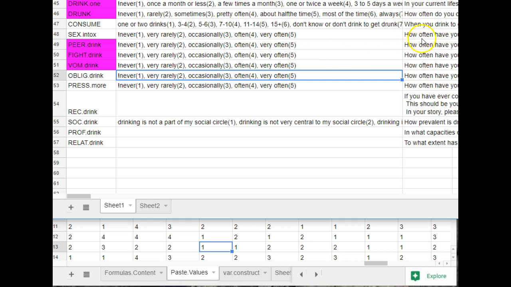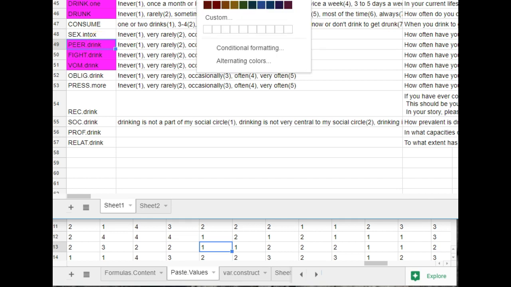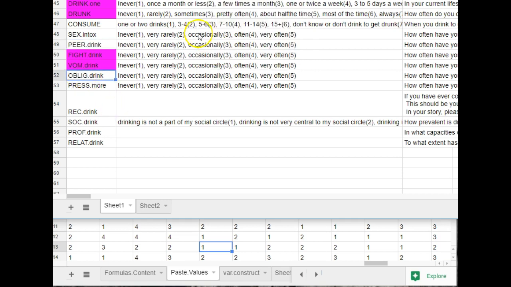Anyways, I did not use all of these questions related to drinking and outcomes that might happen. The first one, having regrettable sex while intoxicated, isn't just a function of drinking, it's also a function of relationships, so I thought that might not be as closely related to these other three. We do not want this one. This peer drinking one is about other people's behavior towards you. We want this obligation one instead.